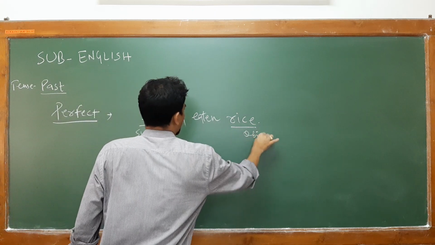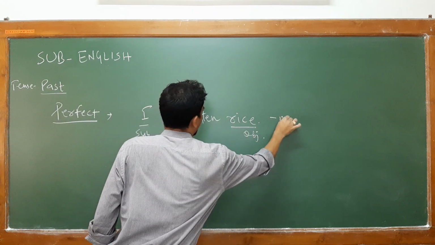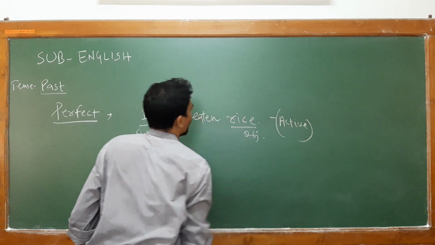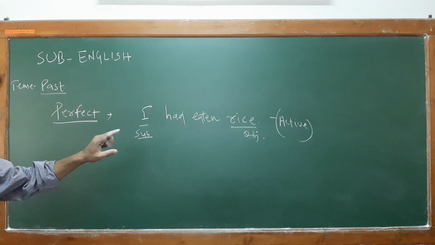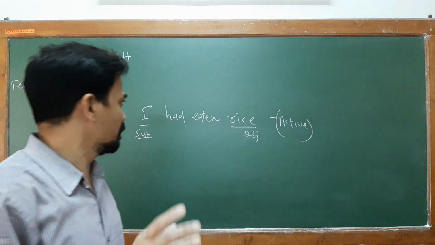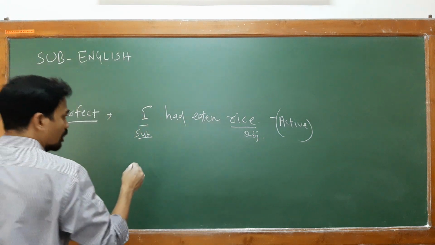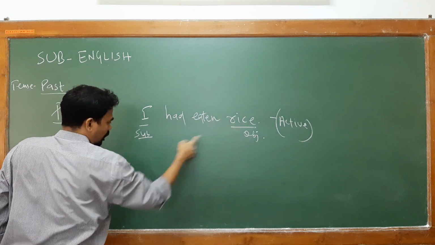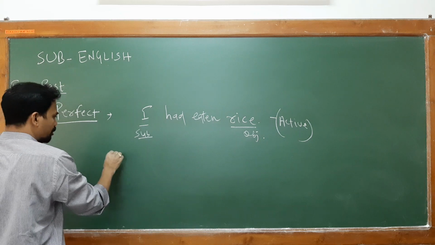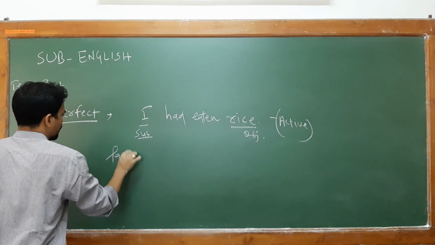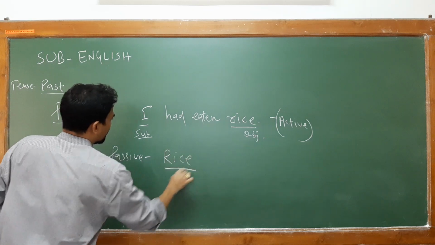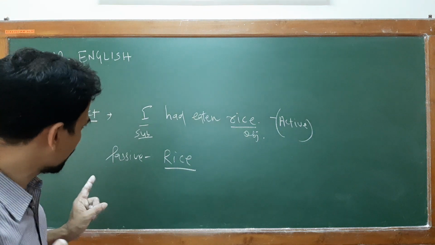This is your object. This is in active voice. Now, while changing this active into passive usage, first I will put this object in subject form in passive. Rice. It came to the subject form.